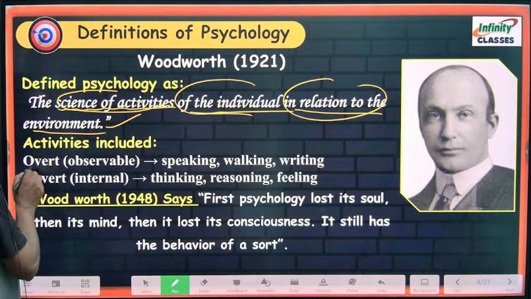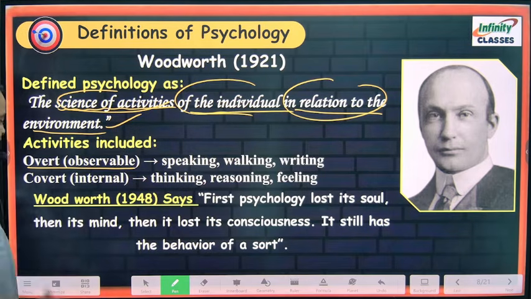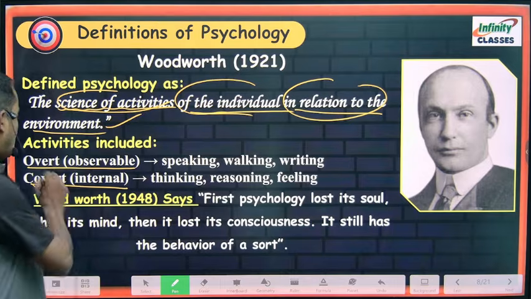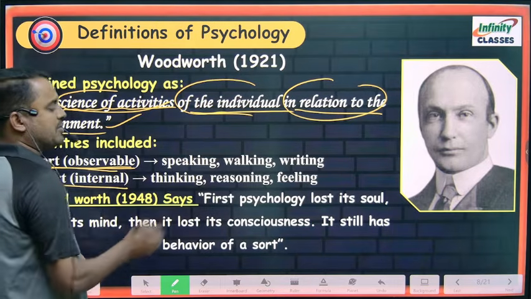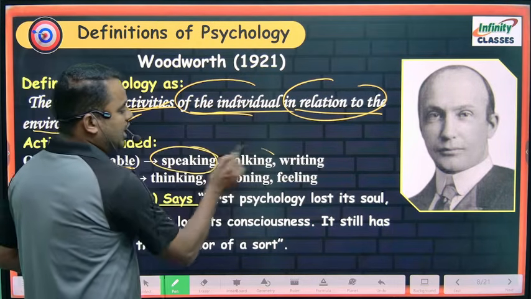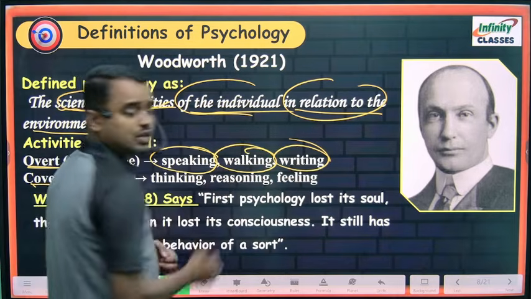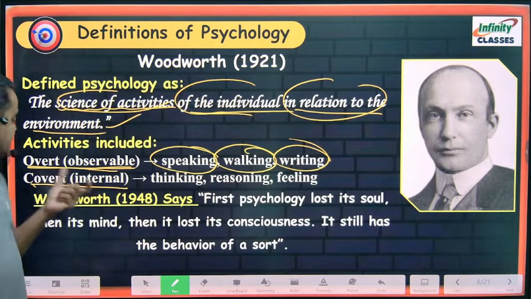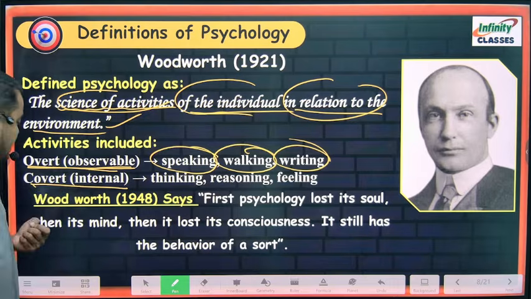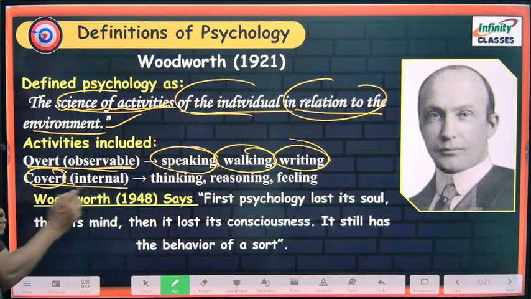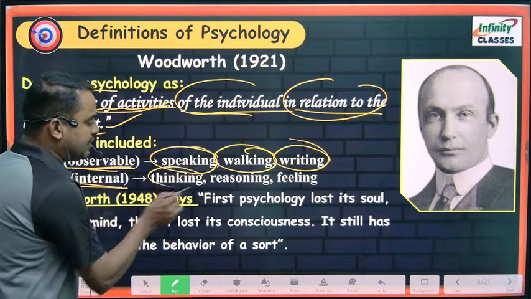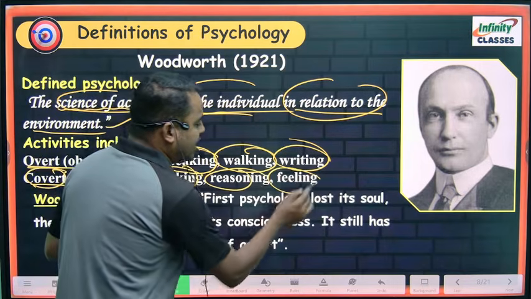Activities include overt, that is observable behavior, and covert, that is internal or inner behavior. Overt behavior is observable: speaking, walking and writing we can observe. These are observable behavior, called overt behavior. And covert behavior means internal behavior, that is thinking, reasoning and feeling.